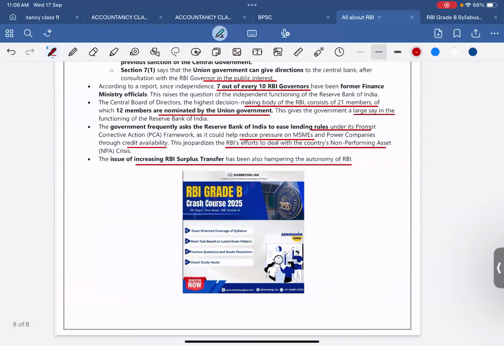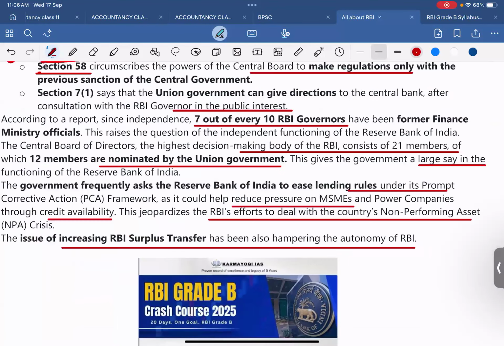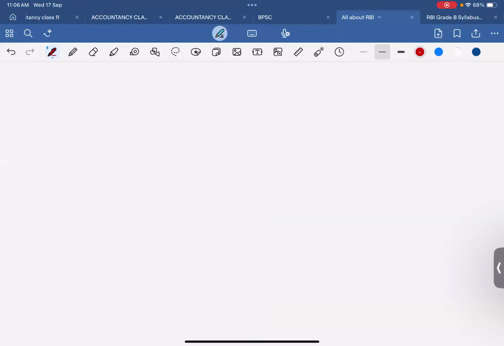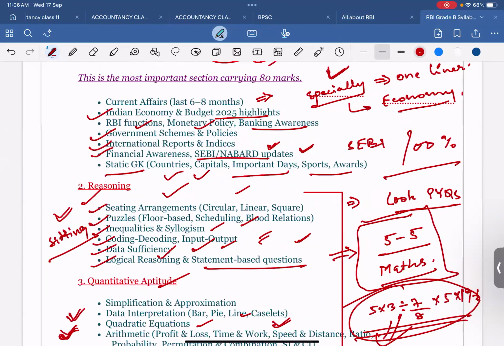So this is all from today's class. Tomorrow we are going to deal with the other most important part, that is monetary policy and banking awareness. We will see tomorrow, and we will also see